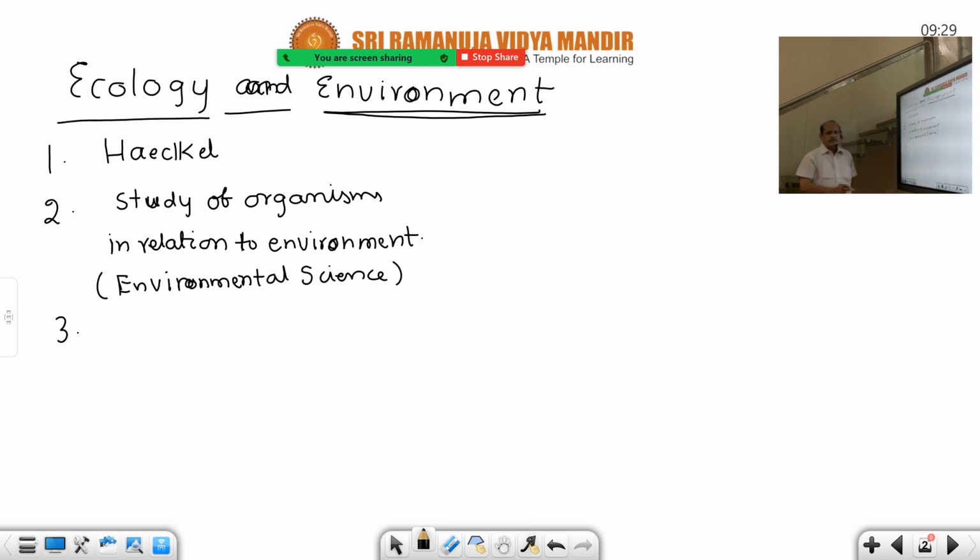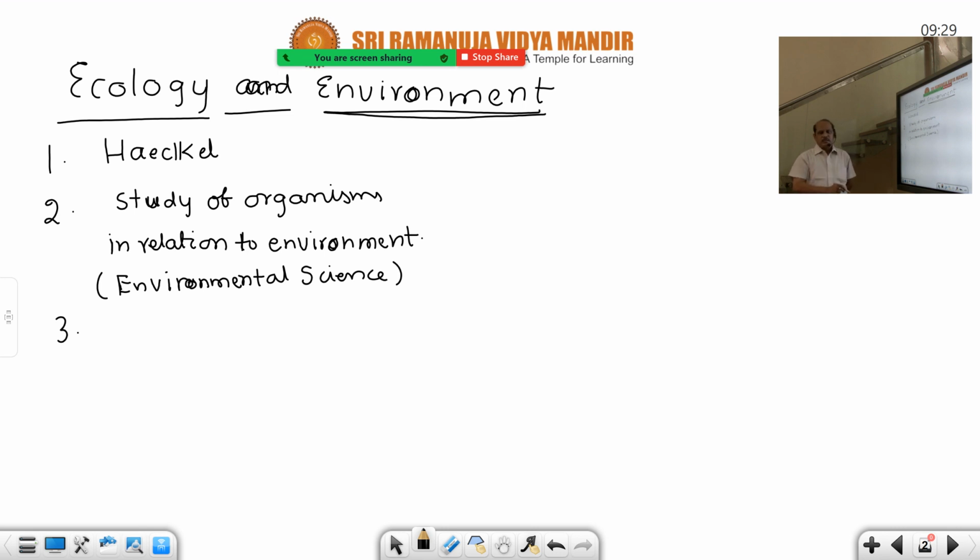Ecological adaptations are most important in speciation. Ecological adaptations definitely bring so many changes and variations, and they must be selected by nature. That is called positive natural selection pressure.